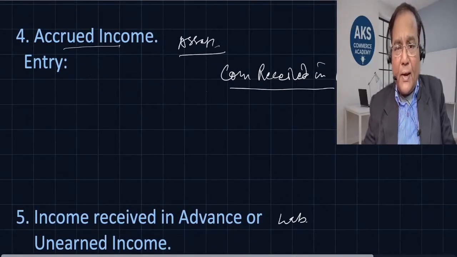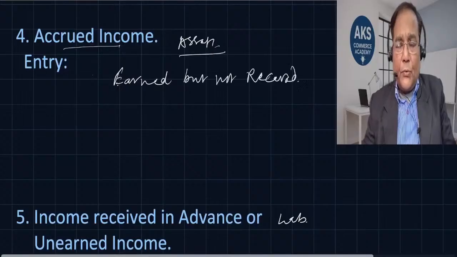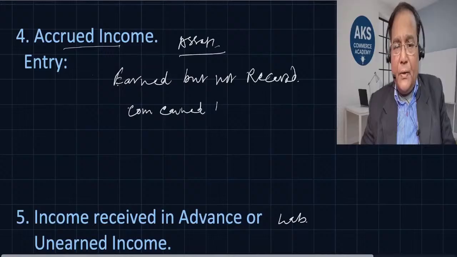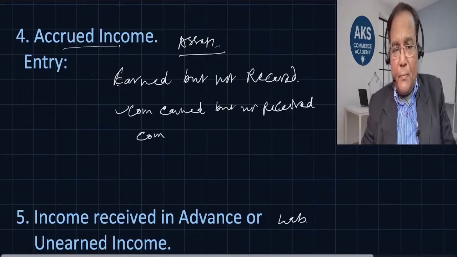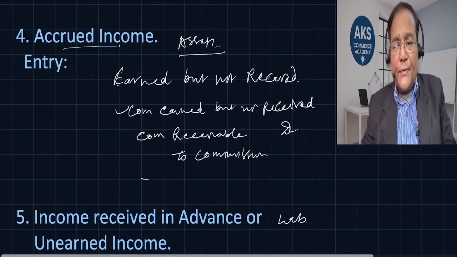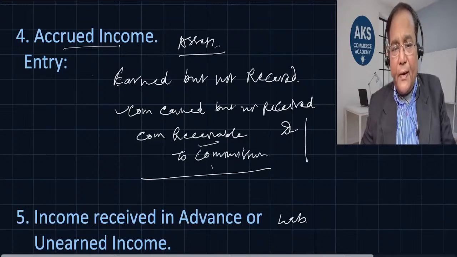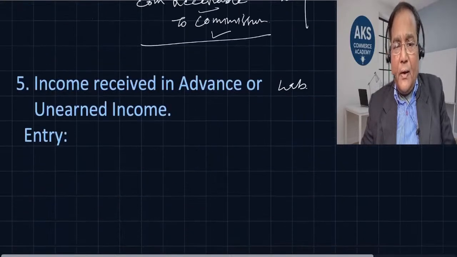So we will clarify earned but not received. So what is the entry that we are going to pass? Commission earned but not received. Maybe a situation where we have earned commission but not yet received. So commission receivable debit to commission, right? So this is earned but not yet received. Receivable, and this is an income, so commission is credited.